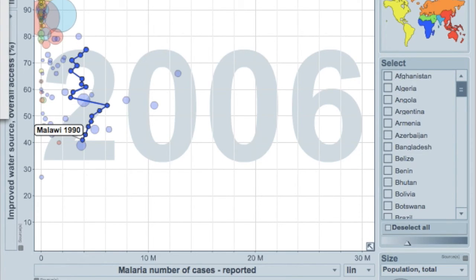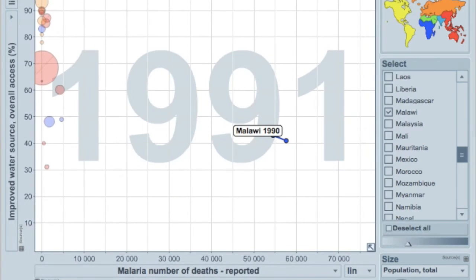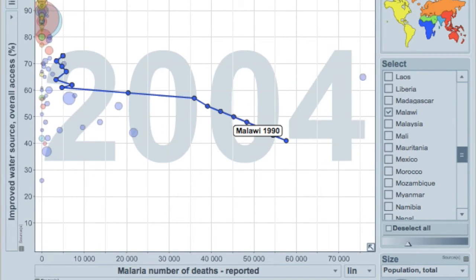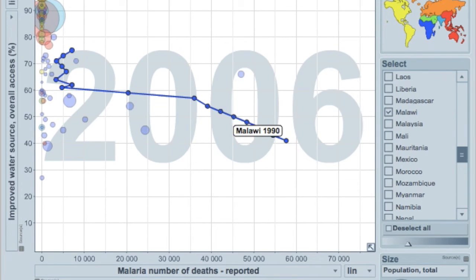Thus, we looked to find a potential relationship between the water and deaths from malaria. This trend does seem to support our initial claim, showing that as improved water source access increases, malaria deaths decrease. However, generally water sanitation is considered a preventative measure and likely would not affect deaths from malaria.